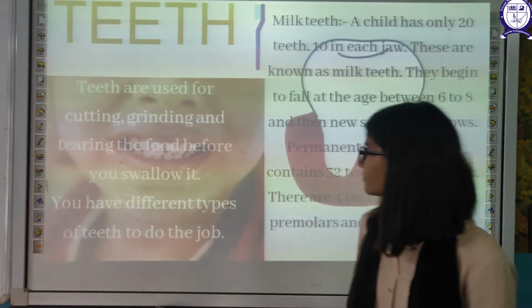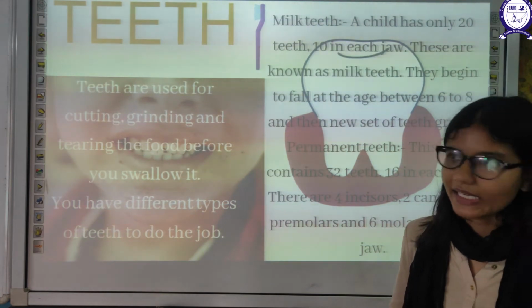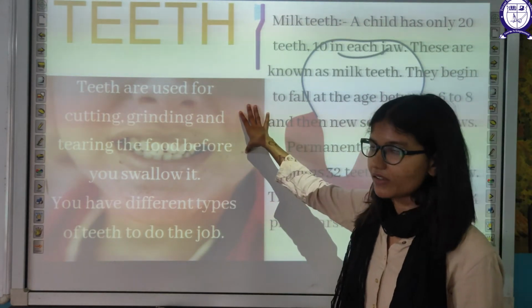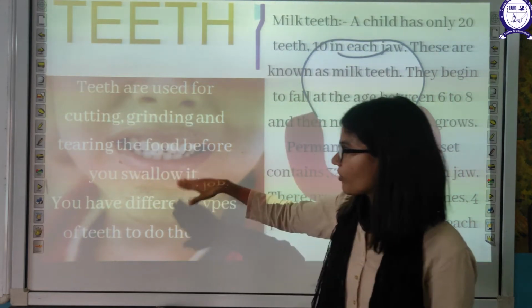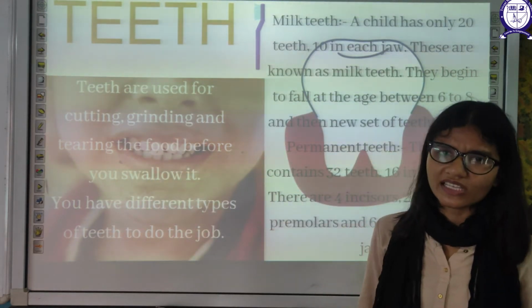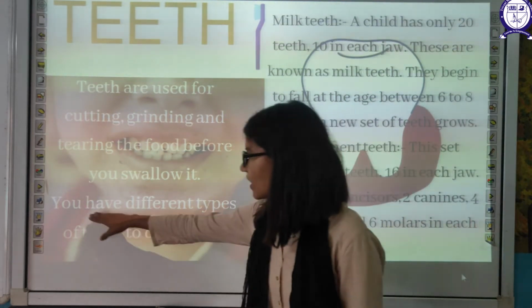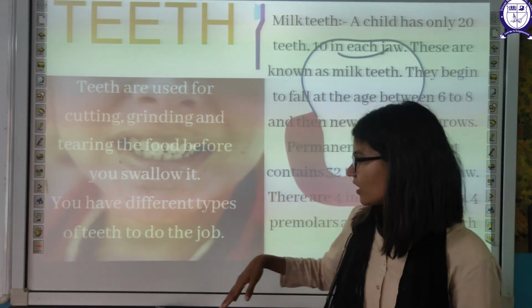How? We will discuss it later. Firstly, let's discuss the teeth part. Teeth are used for cutting, grinding, and tearing food before you swallow it. We know all these things. We are aware of teeth. You have different types of teeth to do that job.